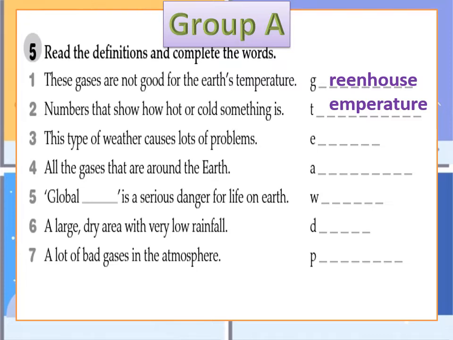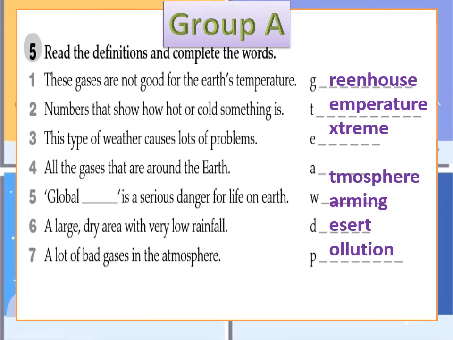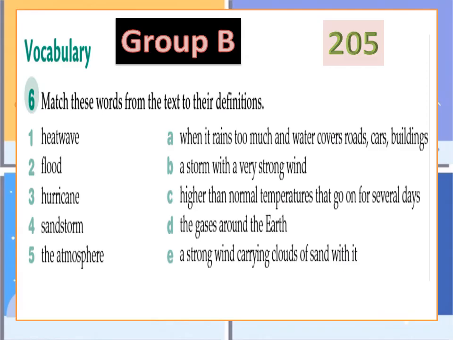3. This type of weather causes lots of problems. Extreme. 4. All the gases that are around the earth. Atmosphere. 5. Global warming is a serious danger for life on earth. A large dry area with very low rainfall, it's a desert. A lot of bad gases in the atmosphere, pollution. Great job, group A.